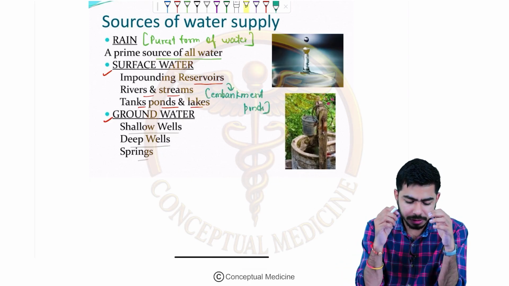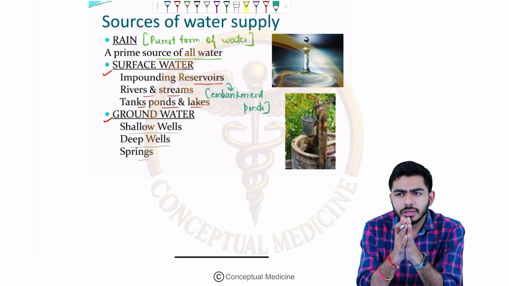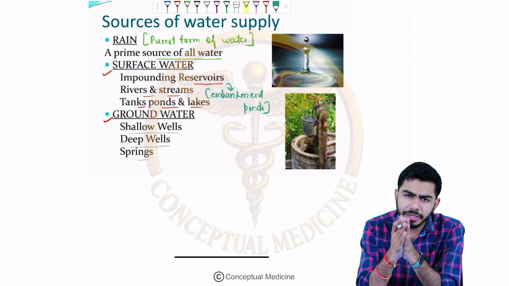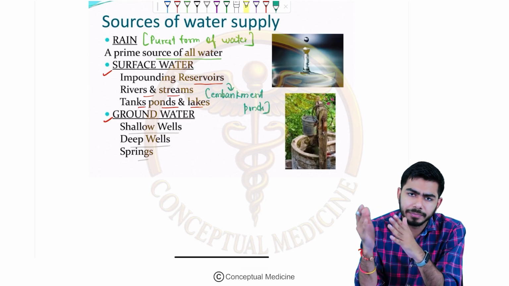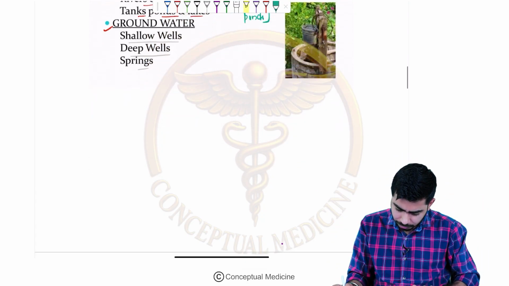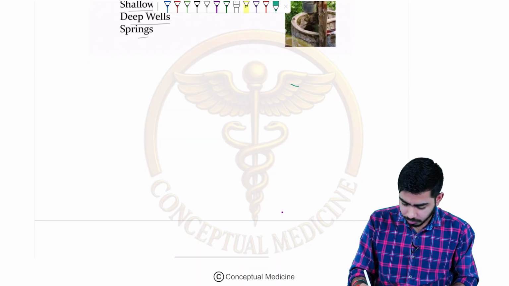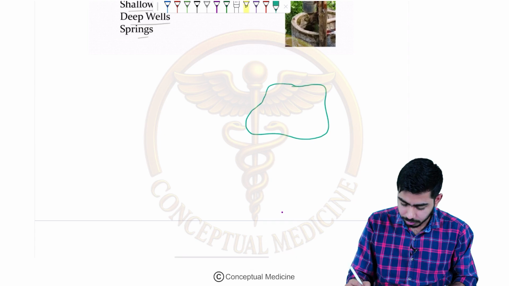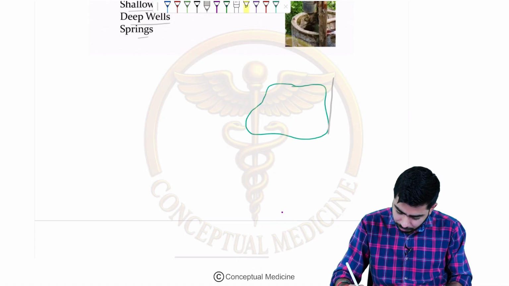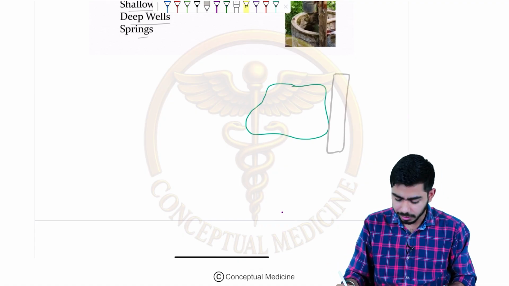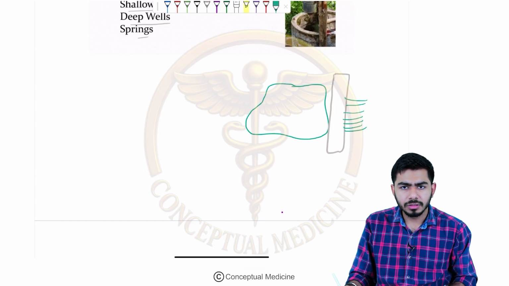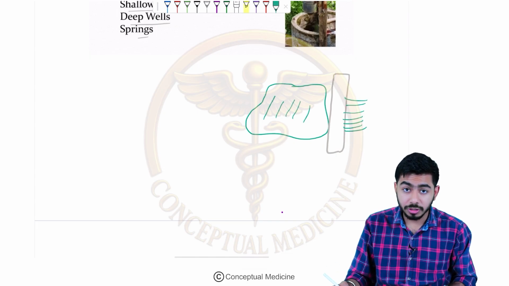Now actually what happens is, if you talk about the drainage of the impounding reservoir, it is coming from the dam. The dam over there is a catchment area. For example, this is the water source, this is a river, and here it could be the dam, right? The government can make a dam over here, and through the dam some of the water is flowing like that. So this particular area will be the reservoir, right?